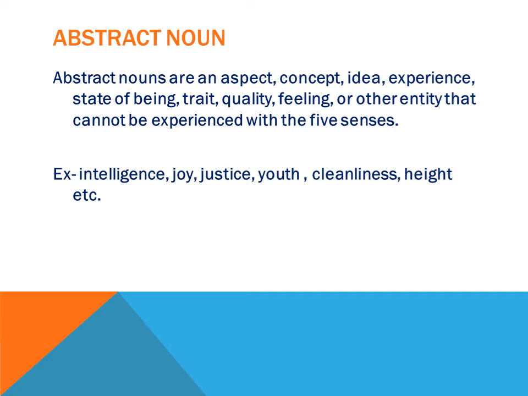And why is it a wider concept? Generally noun words occur in their original form, right? If I say classroom, of course it is a compound noun, which I am going to discuss in the next lesson. It is formed from class and room, but we take it as an original word, right? Or let me take another, say glass. Glass is not formed from any other word, it is an original word. But abstract nouns can be formed from adjectives, nouns or verbs.